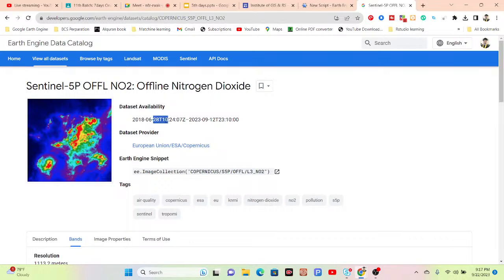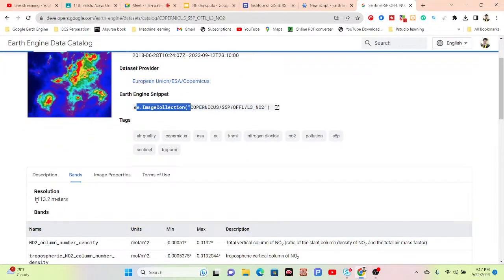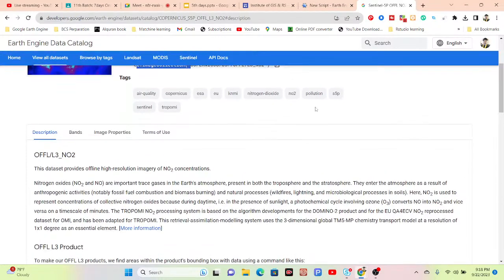So now here you can see the dataset availability for this time period. The dataset provided is from the European Union, ESA Copernicus, and this is the unique ID of the dataset. All of this information we can easily access from here. This dataset's resolution, you can see, is 1113.2 meters. And this is a description about the dataset, how it works and how it was created. We can get the information.